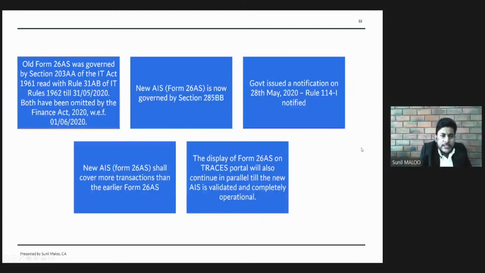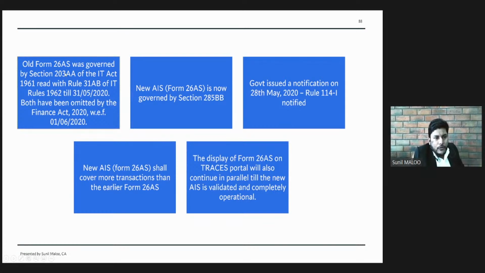The old form 26AS was governed by section 203AA of the Act. As I have already highlighted while discussing the 26AS, the form 26AS is notified under section 203AA of the Income Tax Act. Correct? But it was notified till 31st of May 2020 only.